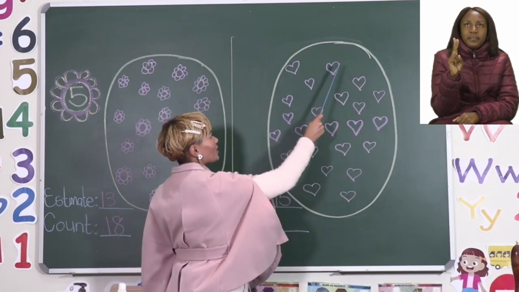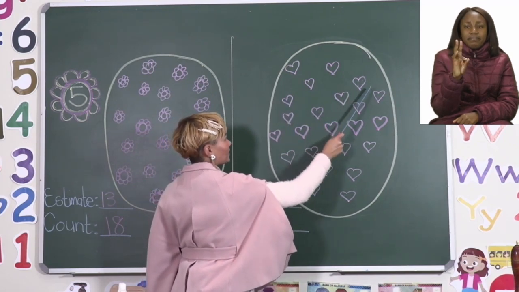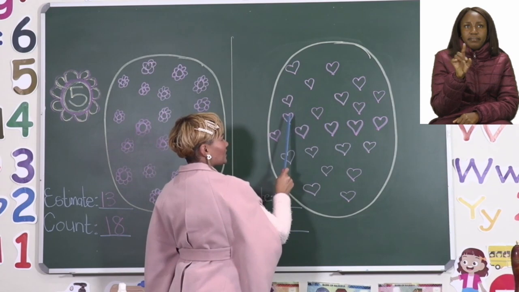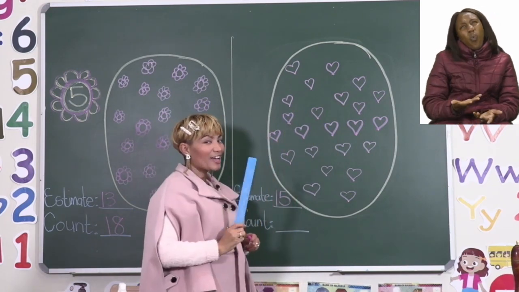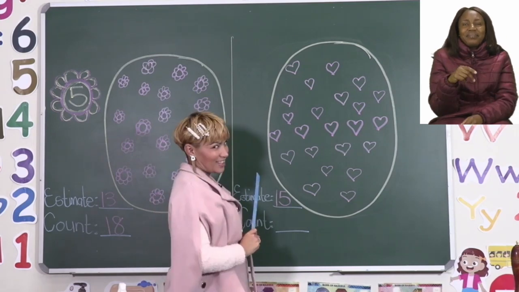1, 2, 3, 4, 5, 6, 7, 8, 9, 10. Uh-oh, I just got a bit confused there. Can we start again? Great job.